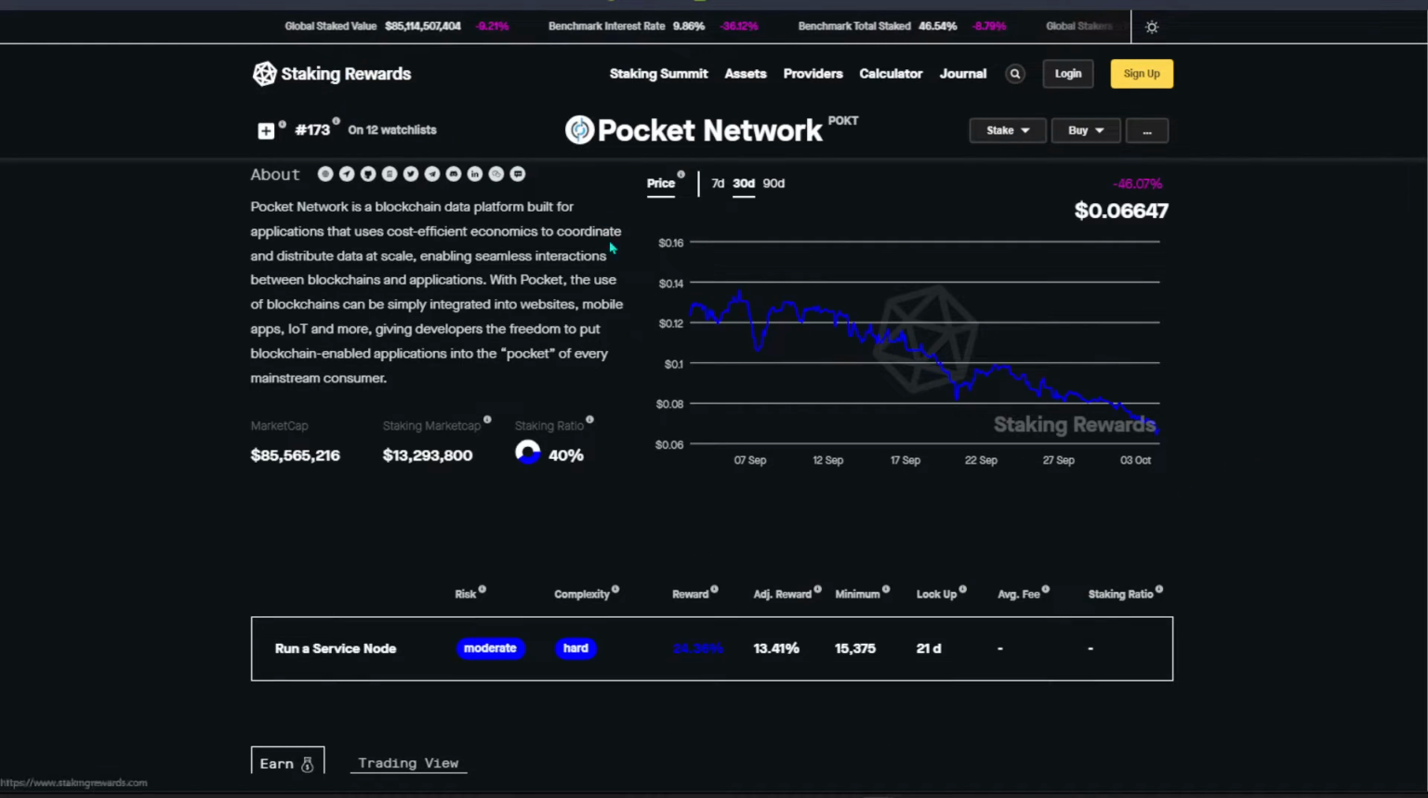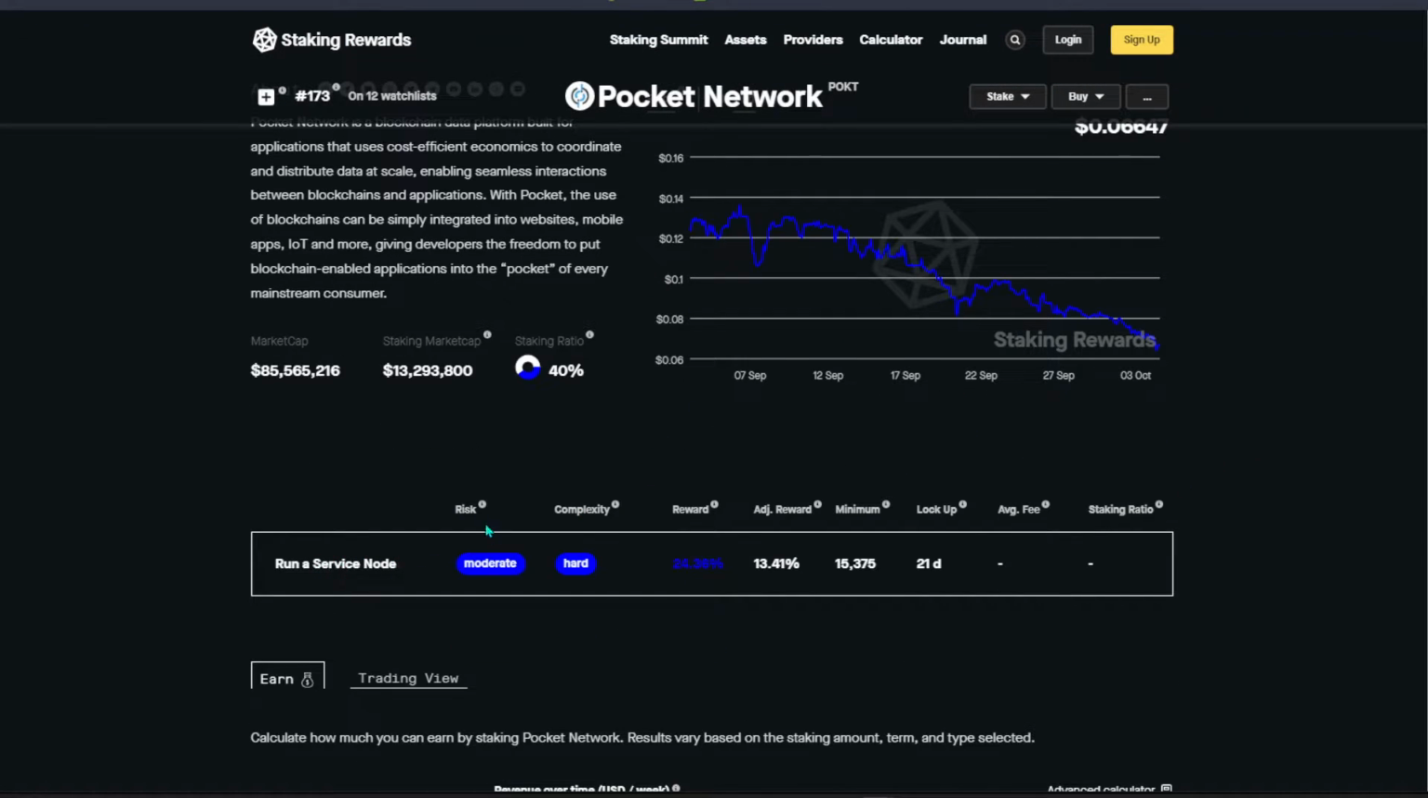The staking rewards are shown as "run a service node". Basically the risk itself is moderate, the complexity is hard, and please do not be alarmed by the word hard, because I have another solution which has been recently supported, and from there it will be easy. It's easy to set up. Looking at the reward, they are saying the annualized reward is basically 24%, and the adjusted reward is 13%, and the minimum token to lock up, they said, is 15.3.